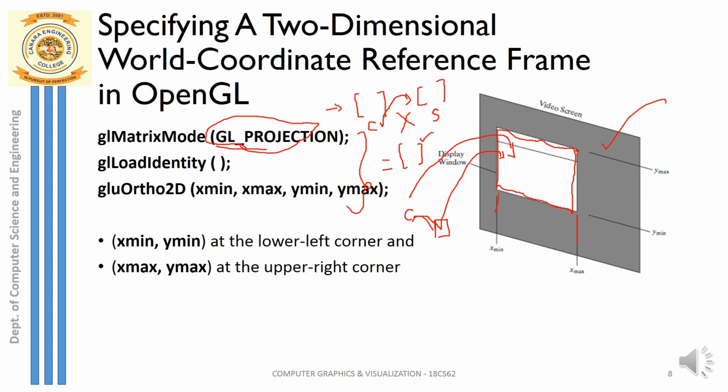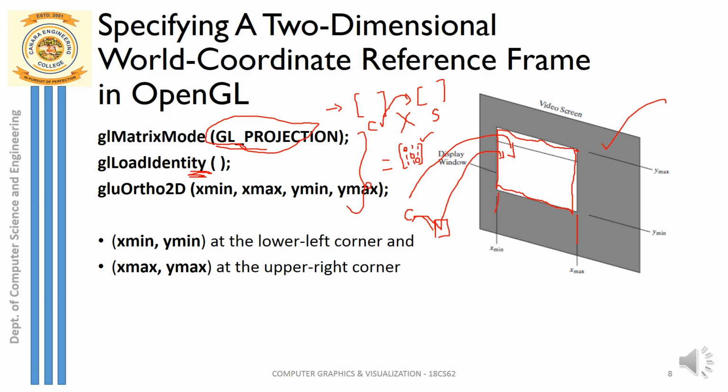So instead of having this empty matrix, I will load my matrix with the identity matrix. You all know what the identity matrix is: the diagonal values are 1, and the rest of the values are 0. So this is the identity matrix.